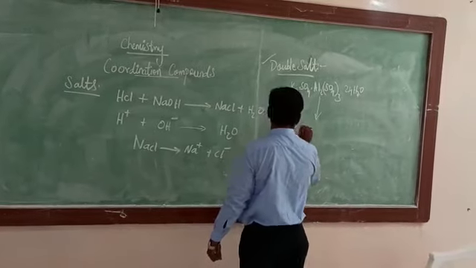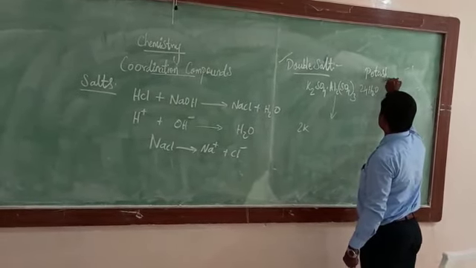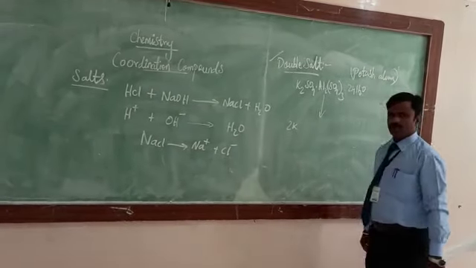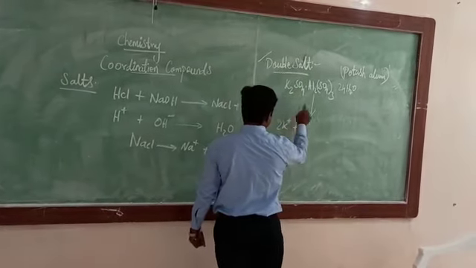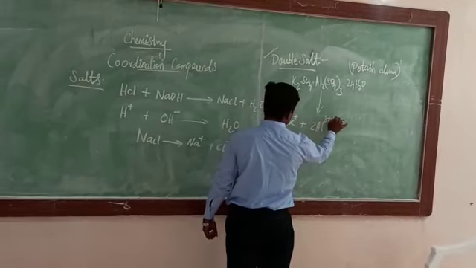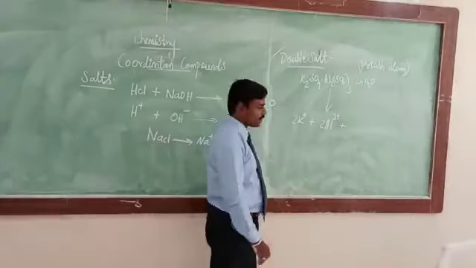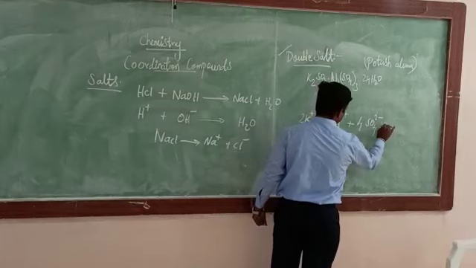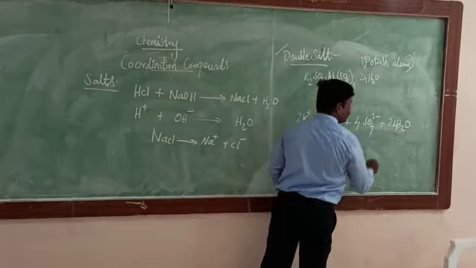Say for example, when this potassium alum is dissolved in water, it gives 2 moles of K plus ions. Similarly, 2 moles of Al3 plus ions, along with 4 moles of SO4 2 minus, along with the elimination of 24 moles of H2O.